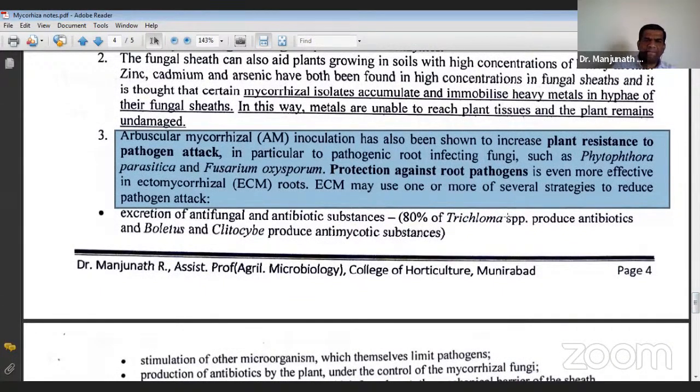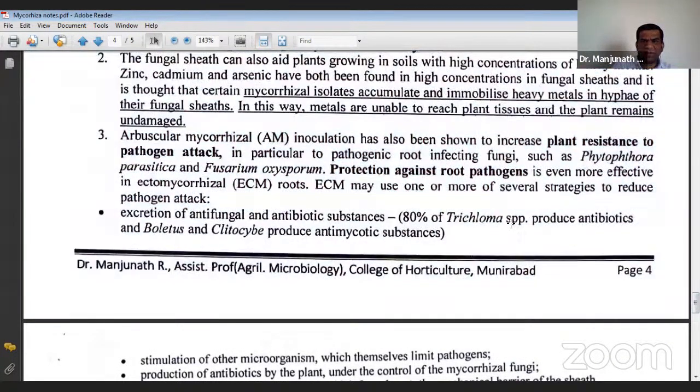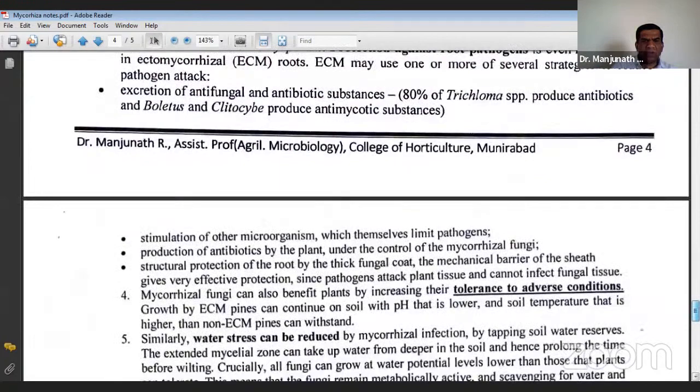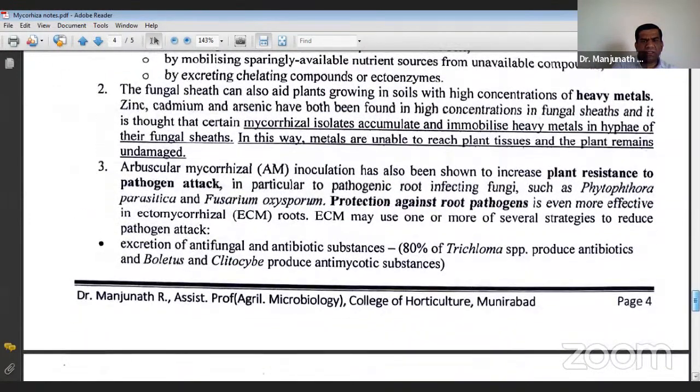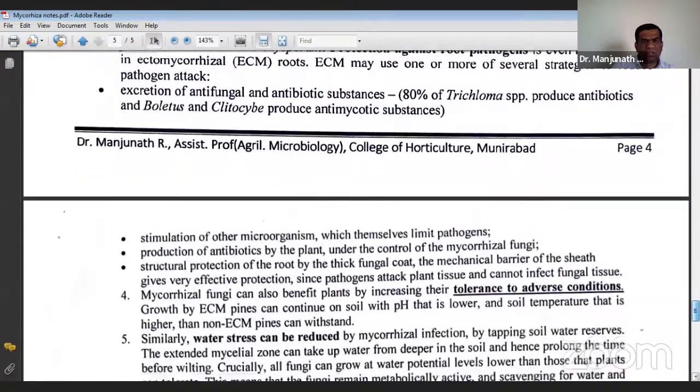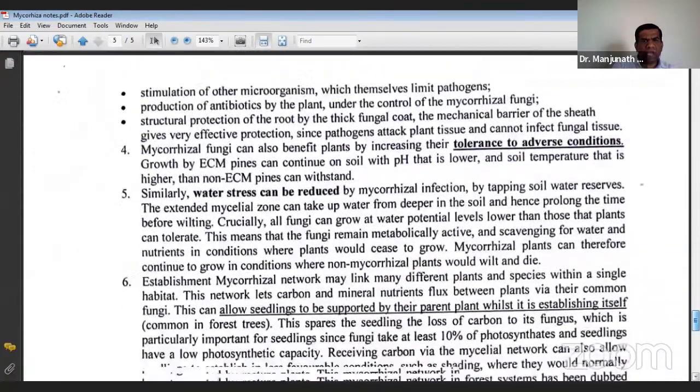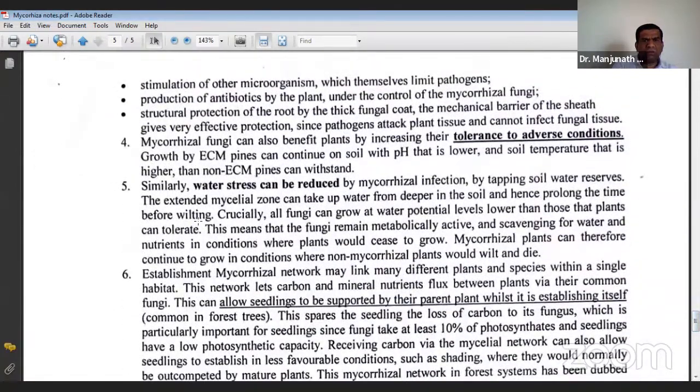So these are some of the advantages, and it also helps in moisture absorption, that is, resistance against water stress, and also it will help in plant growth stimulation. Okay, the plant growth promoting substances it also secretes help in root initiation, shoot development, all this.